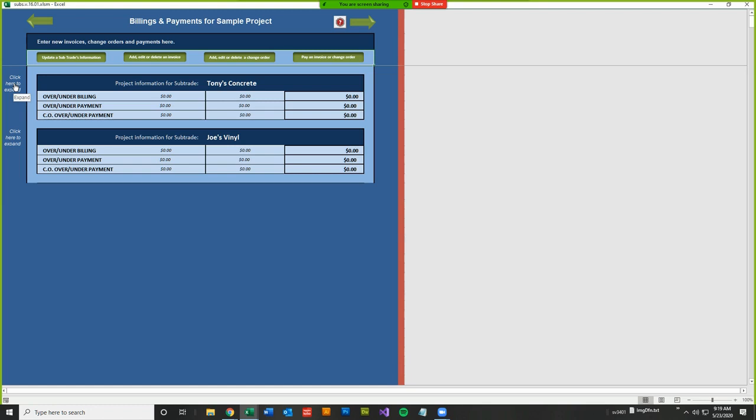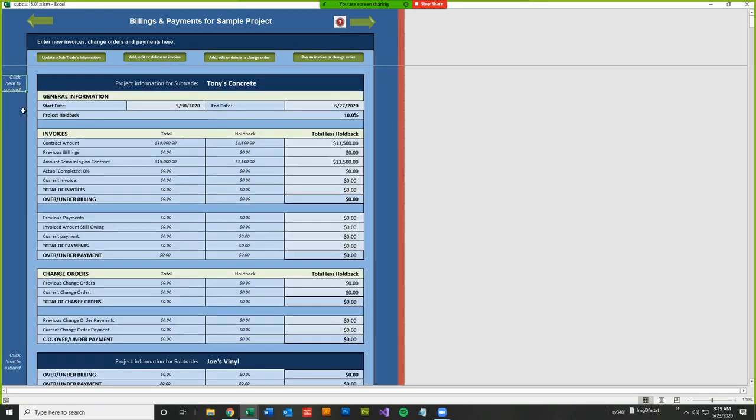Let's click here to expand for Tony's Concrete. And when we do that, we get detailed information about what's going on with this subtrade for this project. We'll take a look at this in greater detail as we go along. For now, I'm just going to look at the top couple lines. It tells you the start date, the end date, and the project holdback. Then it tells you the contract amount, which is $15,000. The holdback is $1,500. So the total less holdback is $13,500.